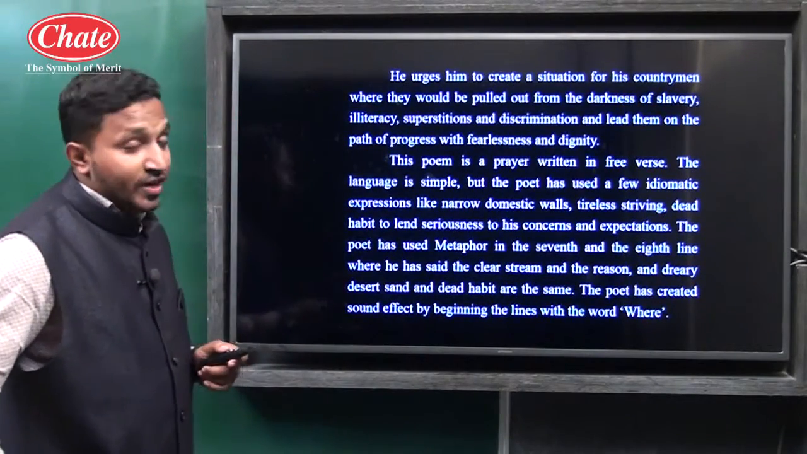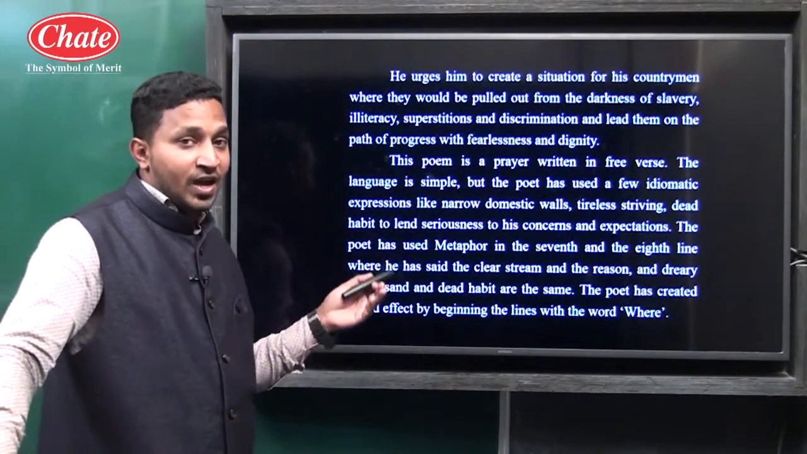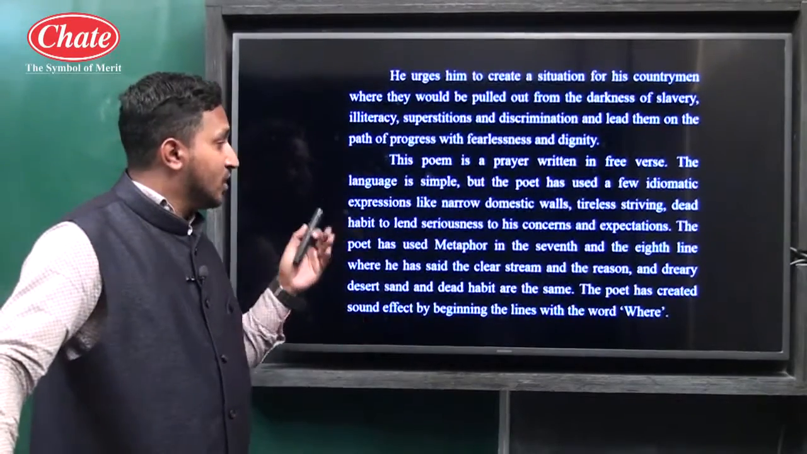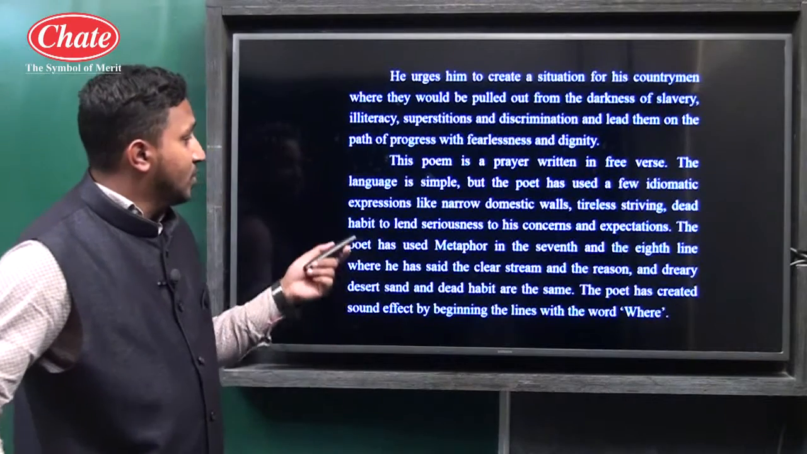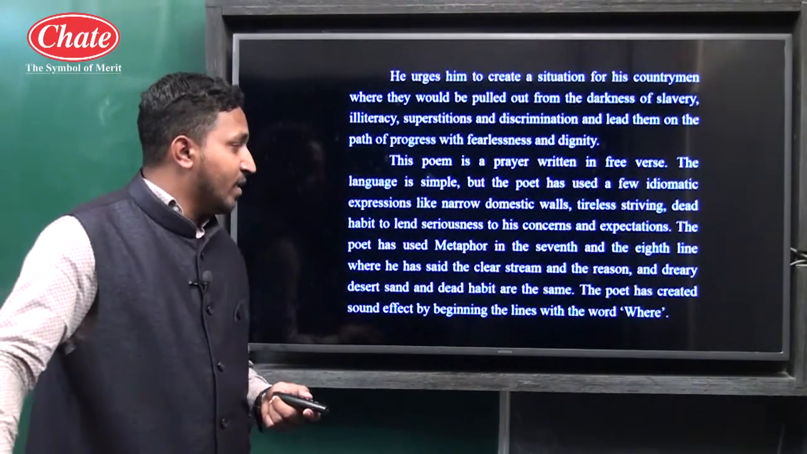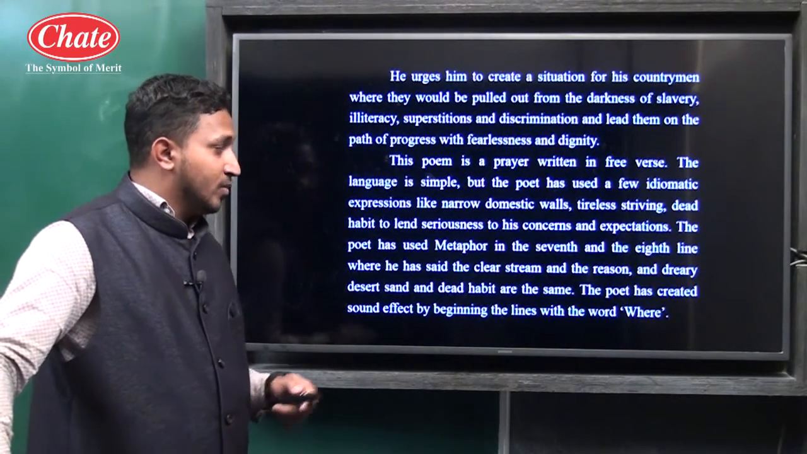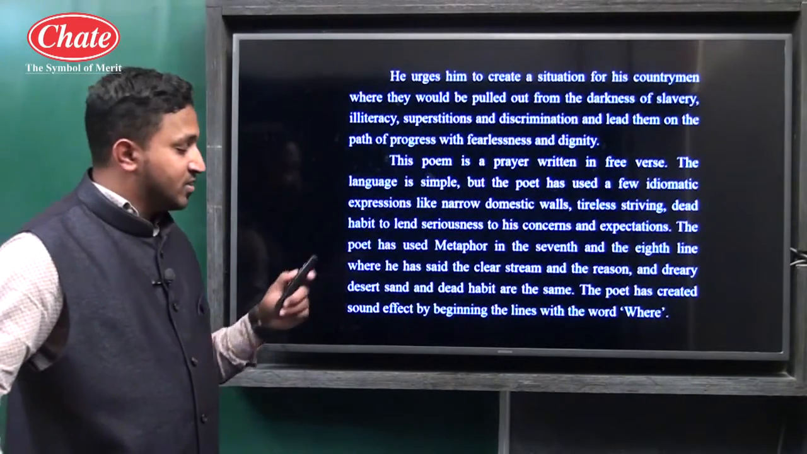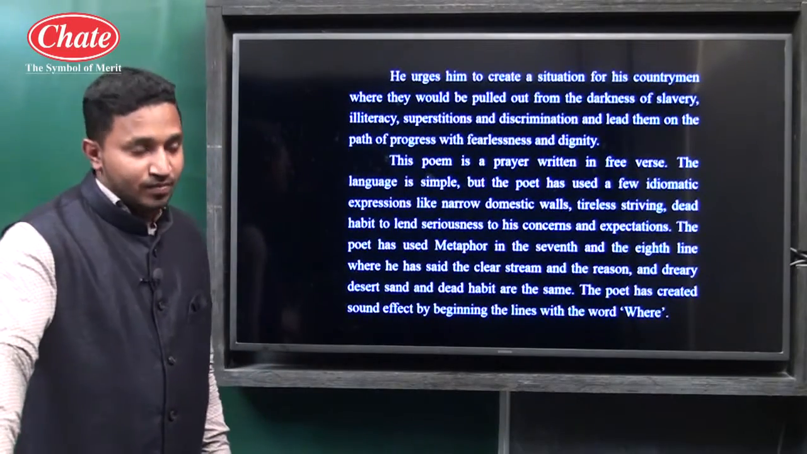The poet has used metaphor. Which type of figure of speech is used? So here also you can explain the line. Any one line you can take. Mostly here repetition is also there. So you can explain one of the lines from the whole poem. Metaphor in the 7th and the 8th line, where he has said the clear stream and the reason and dreary desert sand and dead habits are the same. The poet has created sound effects by beginning the lines with the word "where". Okay, so this is the appreciation of the first poem, Where the Mind is Without Fear.